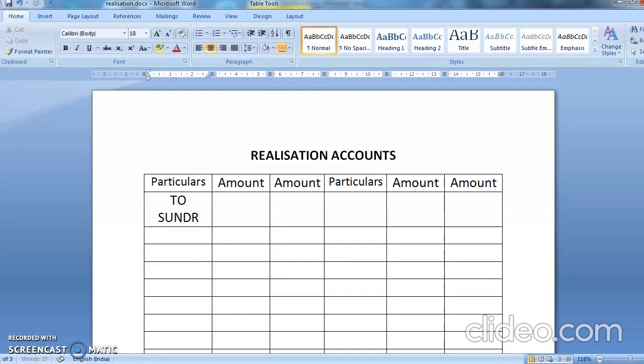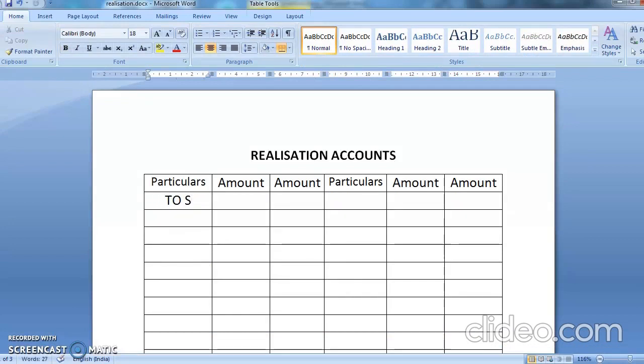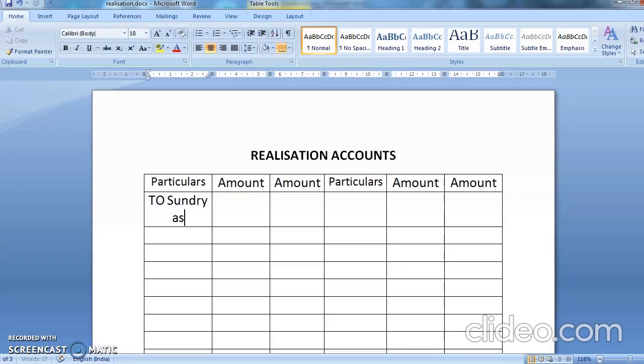sundry assets. Okay, now students, what was the asset? Tell me.